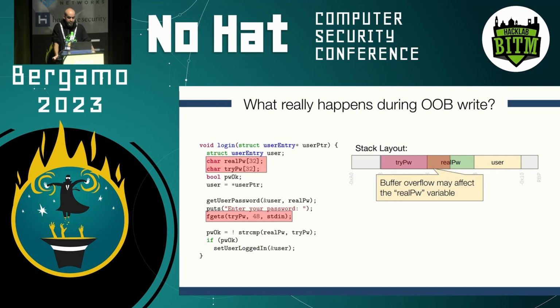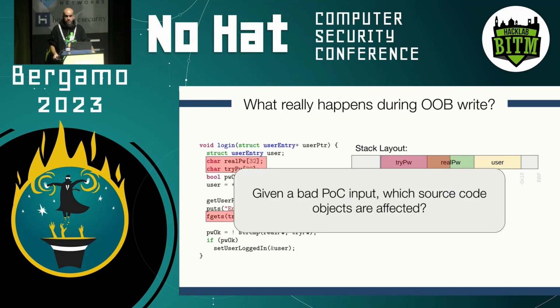Now, to characterize out-of-bound writes and understand their effects a little better, an important aspect is understanding which sources and which data structures are potentially affected by these out-of-bound write vulnerabilities, ideally at the source code level. So we try to research how we can extract insights about the potentially overwritten data structures at the source code level as a result of an out-of-bound write. And if we want to do this, the first thing we have to do before characterization is recognizing, so detecting, that we are dealing with an out-of-bound write.